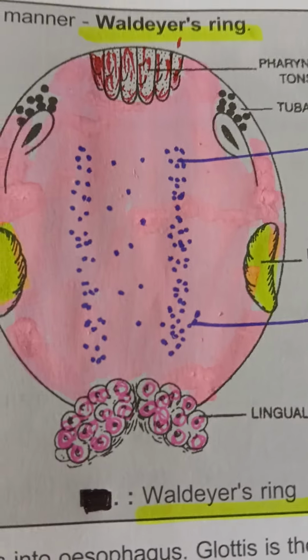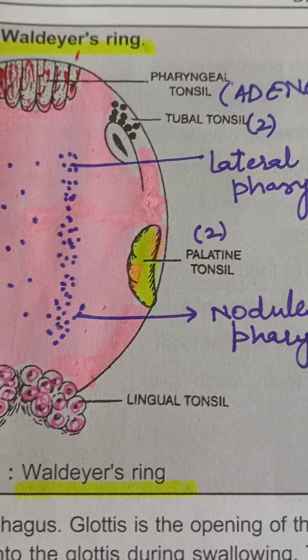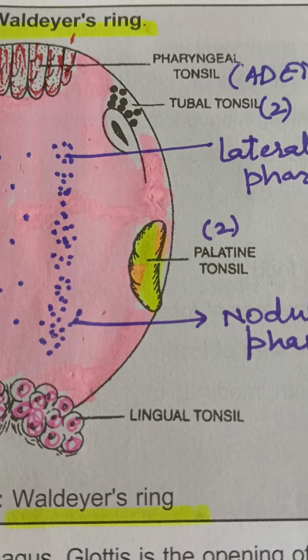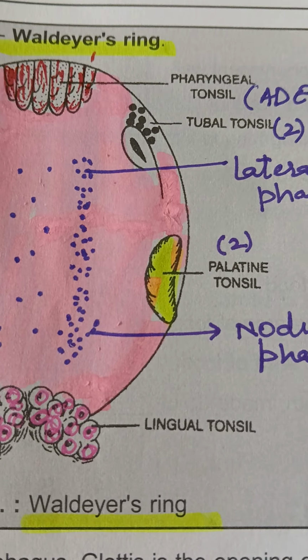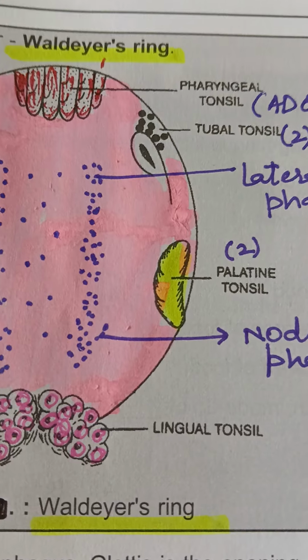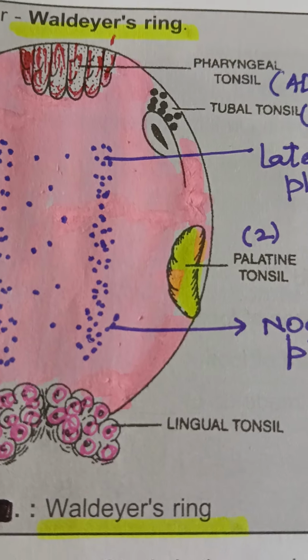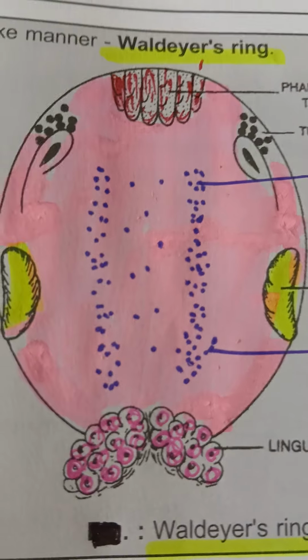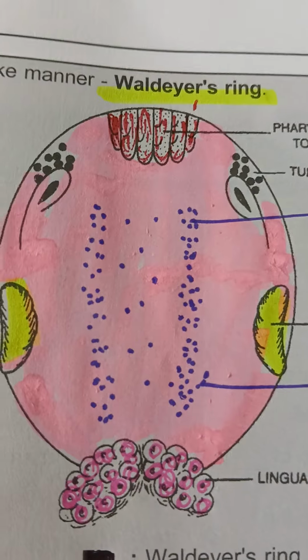Pharyngeal tonsil is also called adenoid, which is located on the roof and posterior wall of the nasopharynx. Now about palatine tonsil. Palatine tonsil is located on either side of the oropharynx, 2 in number, between the anterior and posterior tonsillar pillars. Lingual tonsil is located at the base of the tongue.